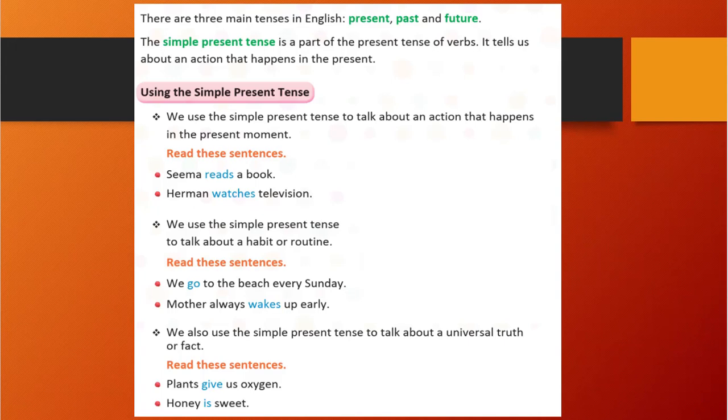Sima reads a book. It means Sima is reading now. Sima is reading a book, so we can say that Sima reads a book. Harman watches television. Harman is watching television.